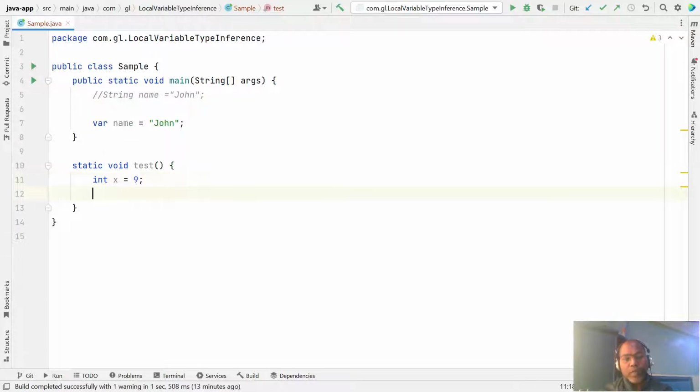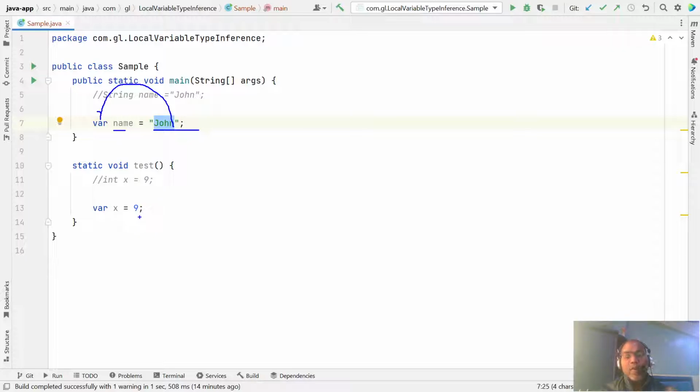So instead of this, we can simply say var instead of the data type. All the local variables which you are declaring and initializing, in the same places you can use the var keyword, because from the right-hand value the compiler can figure out that name is of type String.